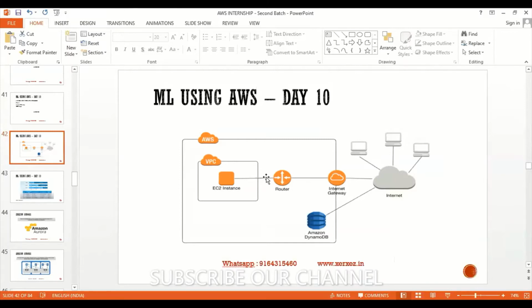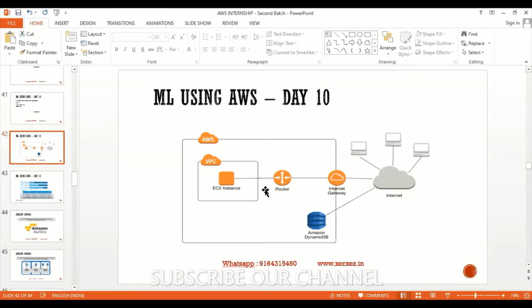ES32 is the ID over there. And the name of the VPC is XER XEZ. Understood? The next thing I have to do is, now that a VPC is created, I have to connect this with the internet.